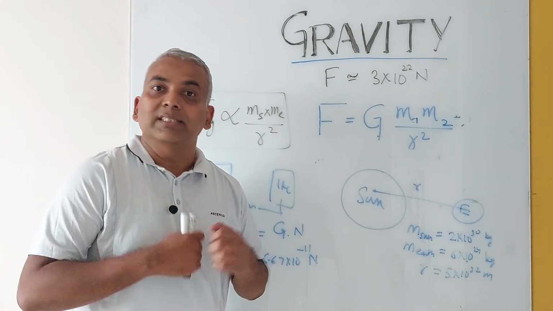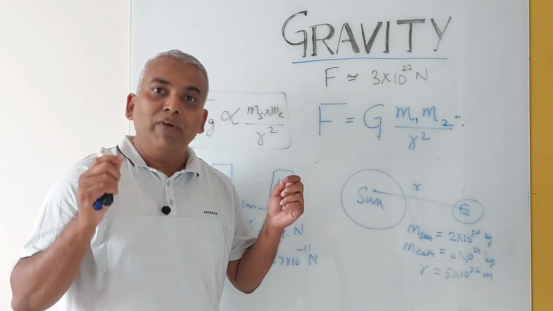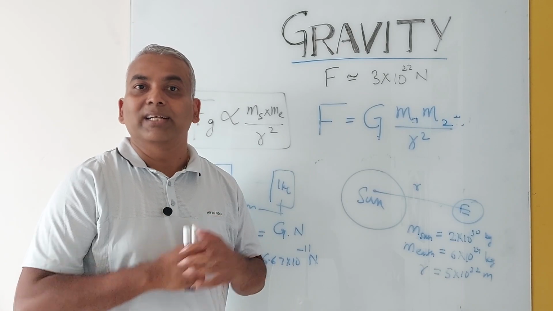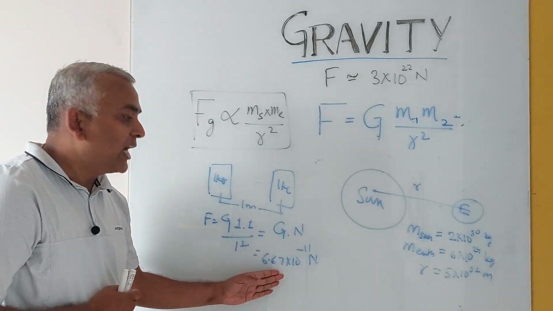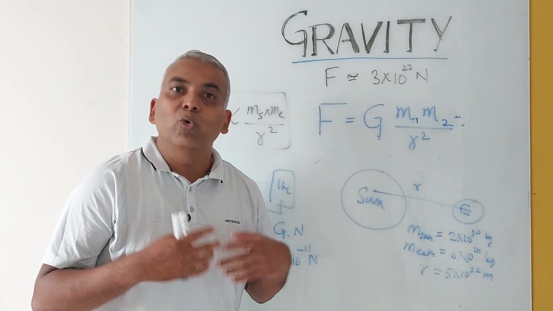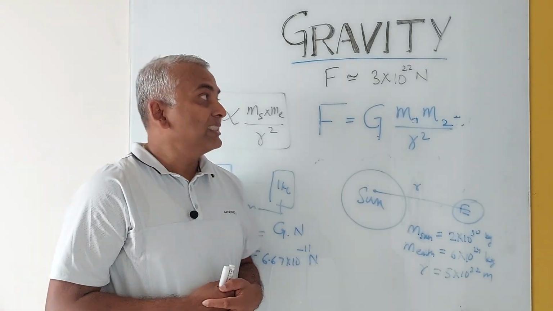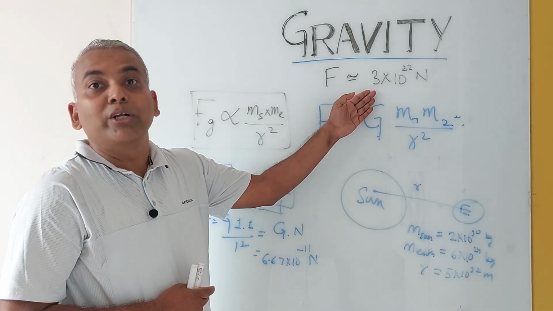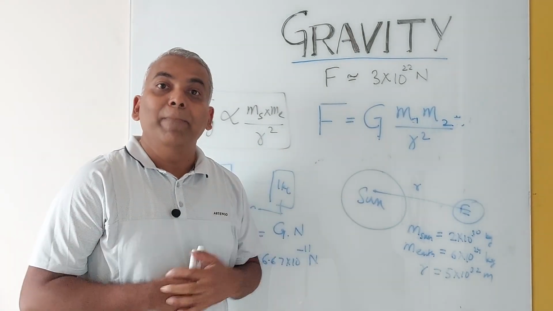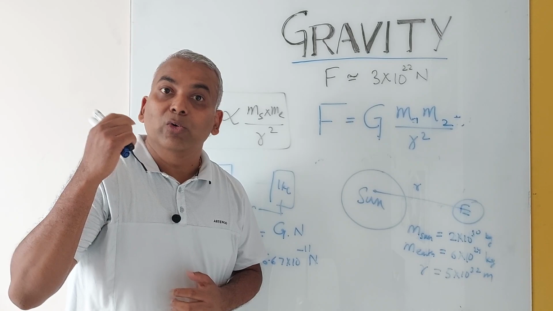We have also discussed why the force of attraction between everyday objects is very tiny, of the order of 10 to the power minus 11 Newton, and you don't see any effect. However, the force of attraction between celestial objects is of the order of 10 to the power 22 Newton, and you see some impact because of that: the Earth rotates around the Sun.